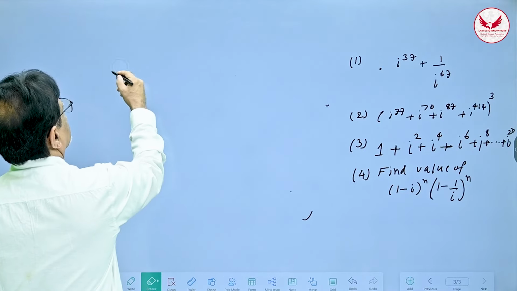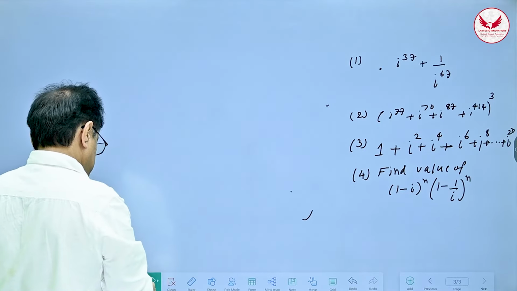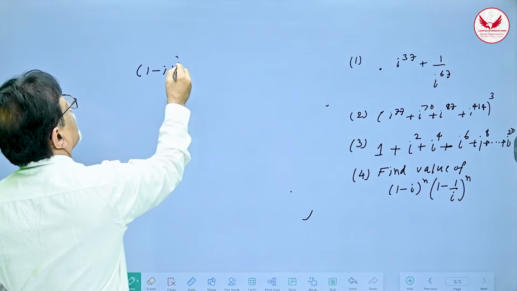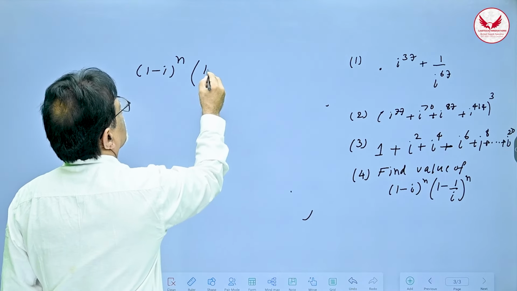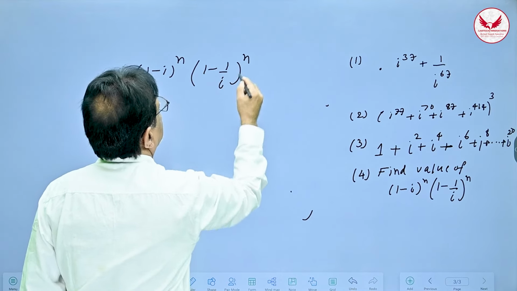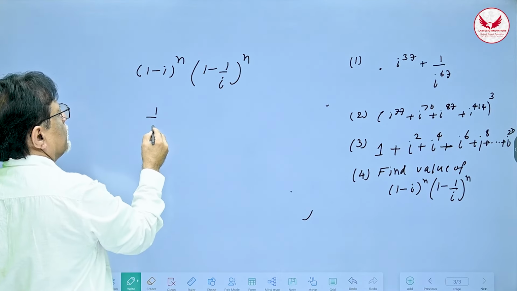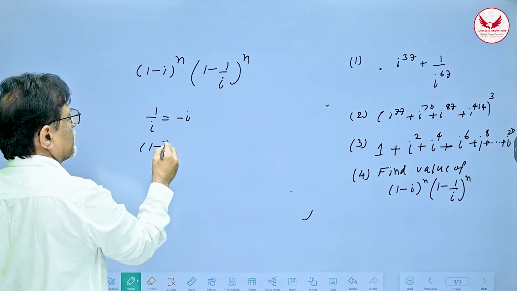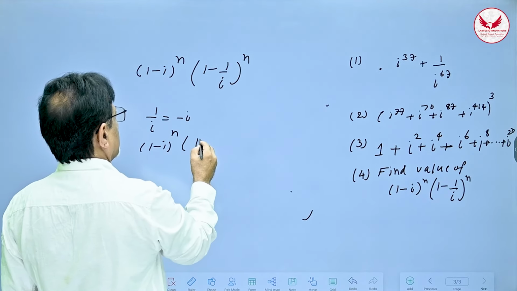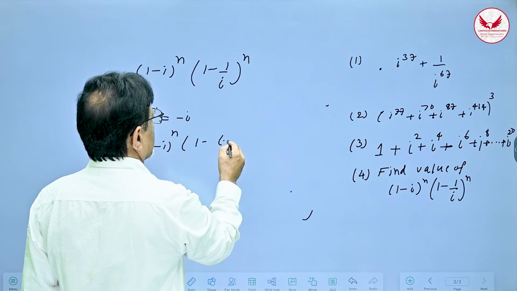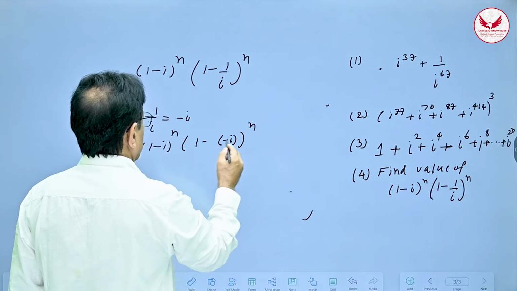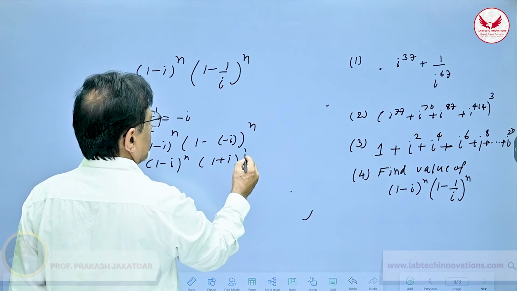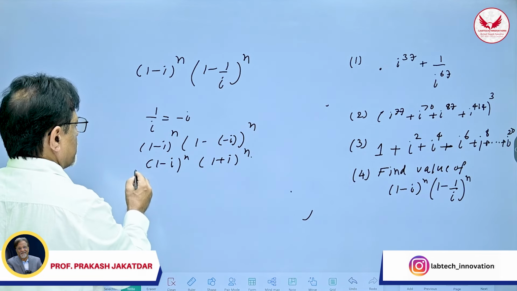Fine, let us remove this problem. Now let us do the next problem. The next problem is what? It says 1 minus I raised to n multiplied by 1 minus 1 upon I raised to n. Now in the last lecture I already told you that 1 upon I turns out to be minus I. So let us substitute here. So this becomes 1 minus I raised to n. This becomes 1 upon I, so minus of minus I it becomes, right? And this whole thing is raised to n. So this is 1 minus I raised to n, and this is 1 plus I raised to n.